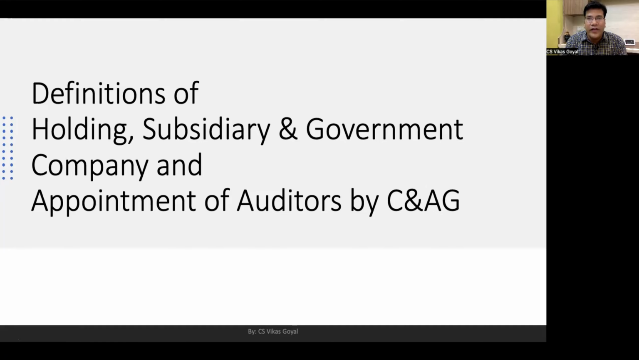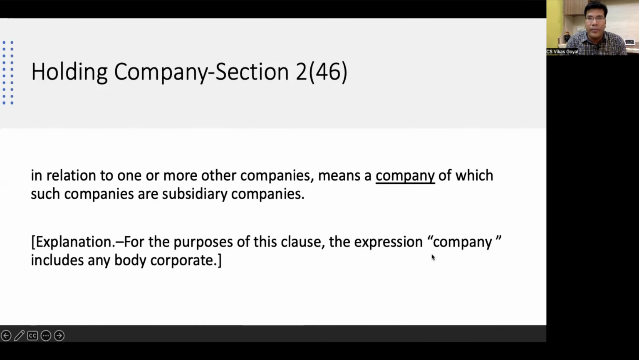In today's video, we will discuss the definitions of holding company, subsidiary company, government company, and the concept of appointment of auditors by the Comptroller and Auditor General of India. So first of all, let us have a look at the definition of the holding company.